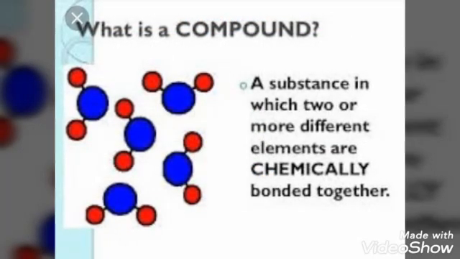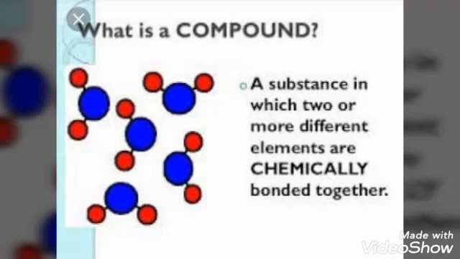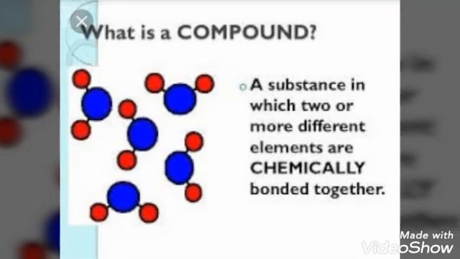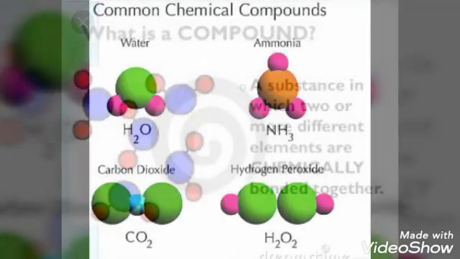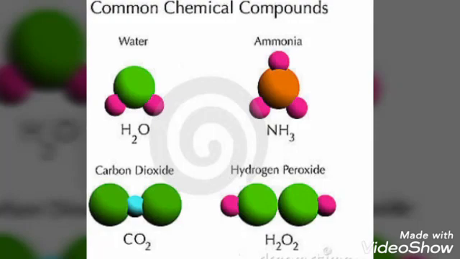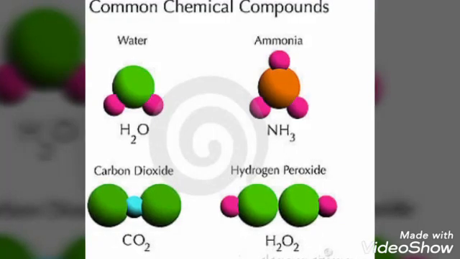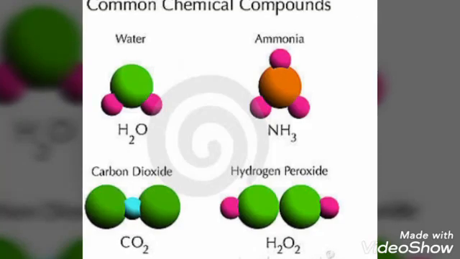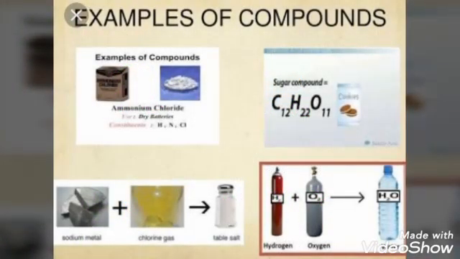First, we'll see what is a compound. A compound is a substance in which two or more different elements are chemically bonded together. Some common chemical compounds are water, H2O; ammonia, NH3; carbon dioxide, CO2; hydrogen peroxide, H2O2.